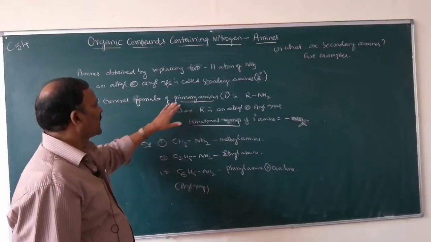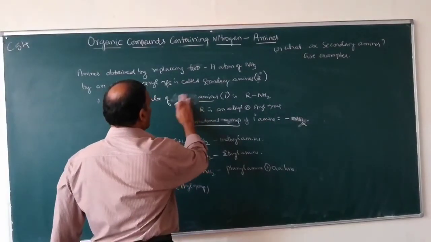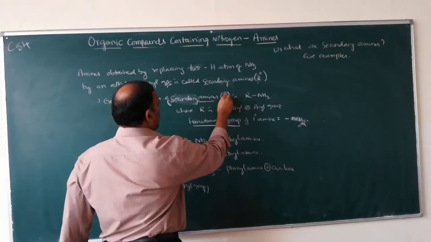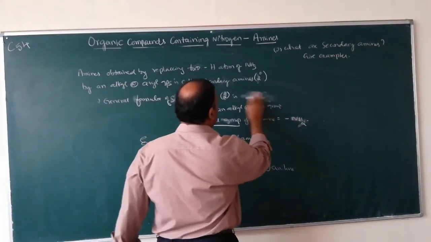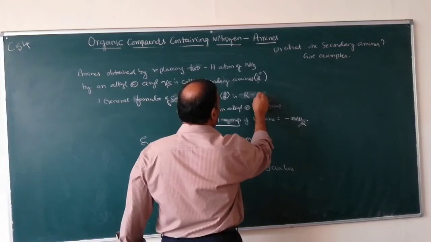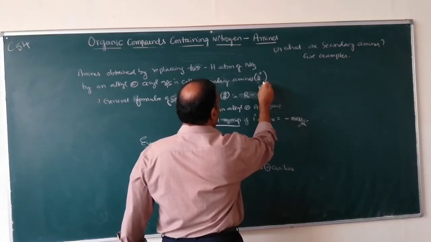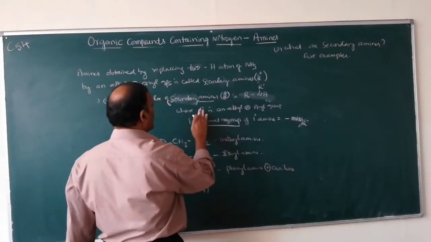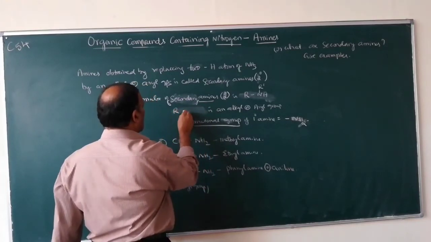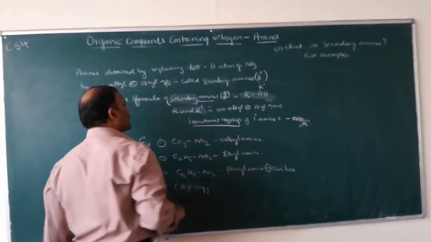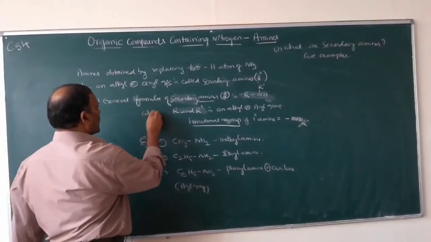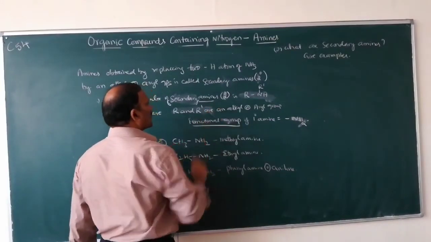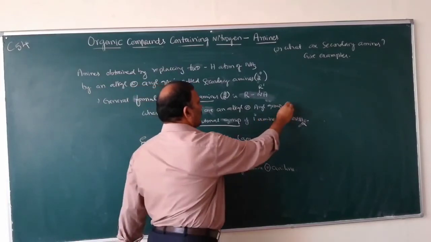The general formula of secondary amines is R NH R dash, where R and R dash are alkyl or aryl groups.